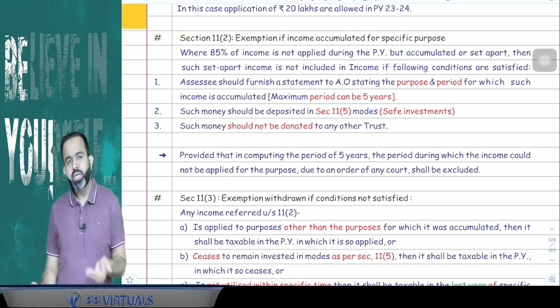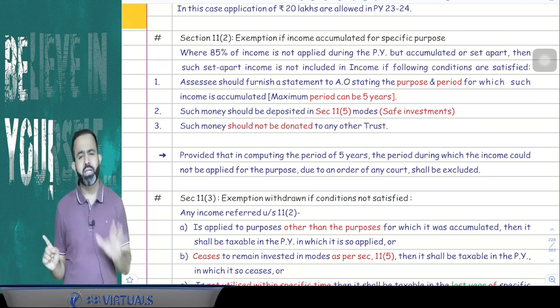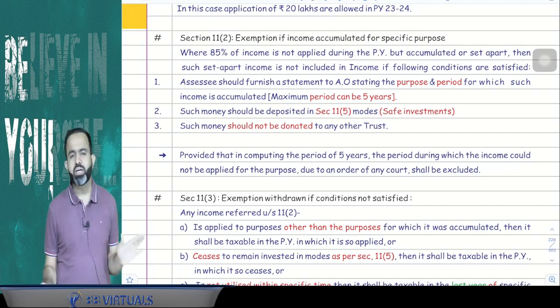Now, can we accumulate for 2 years? Answer is yes. Can we accumulate for 4 years? Answer is yes. 5 years is yes, but 6 years, no, it is not possible. Maximum accumulation can be for 5 years.